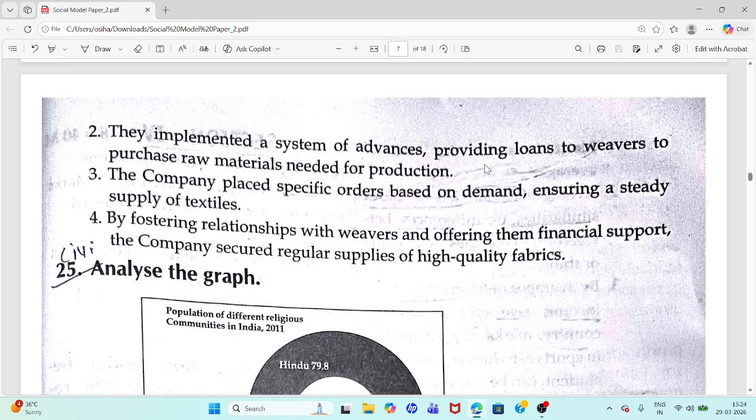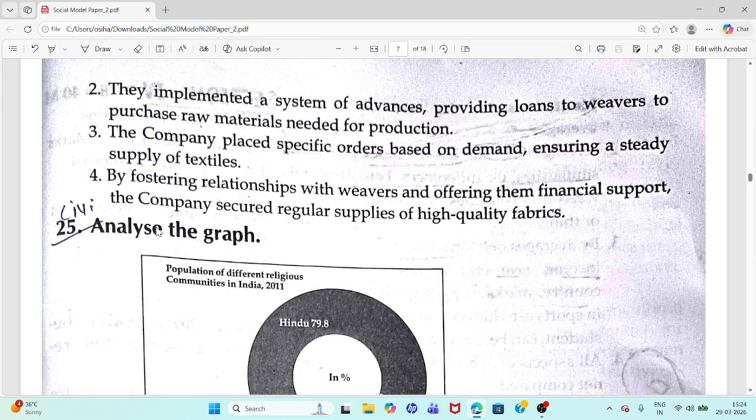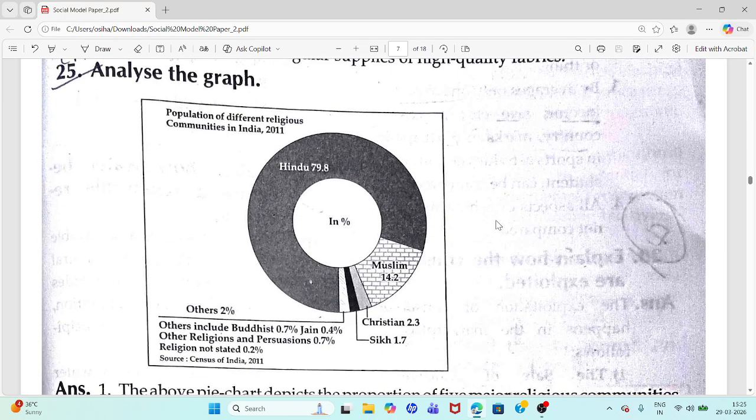The company placed specific orders based on demand, ensuring a steady supply of textiles. By fostering relationships with weavers and offering them financial support, the company secured regular supplies of high quality fabrics.